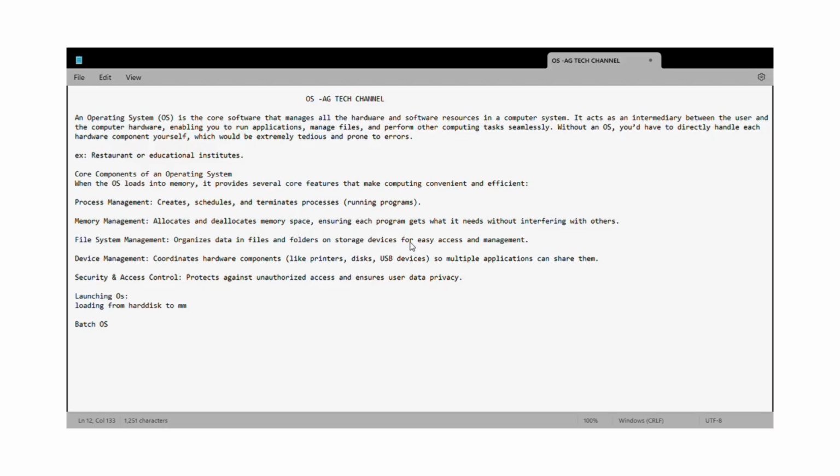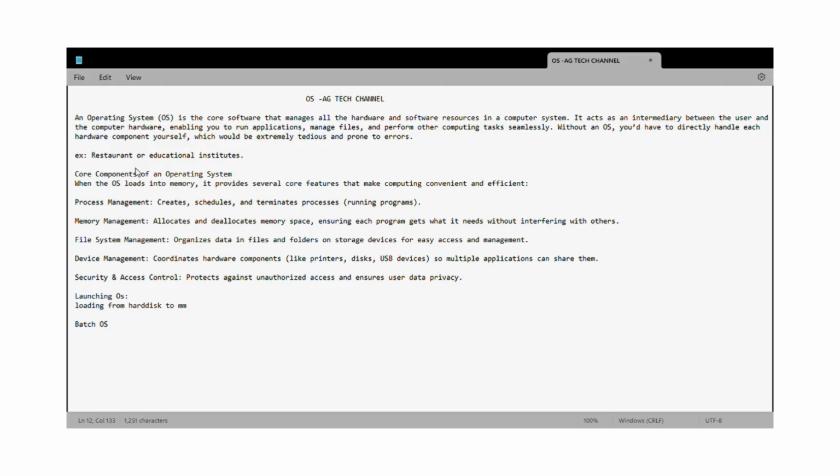To make it more real, let me give an example, like a restaurant or an educational institute. How is it related to operating system? In a restaurant we have different parts. We have people to collect our order, people to bring our order to our table, people in the kitchen to prepare our order, and people in the billing corner to give the bill, right? And there is a manager who manages everything to make sure everything is done correctly. That is the OS in this.